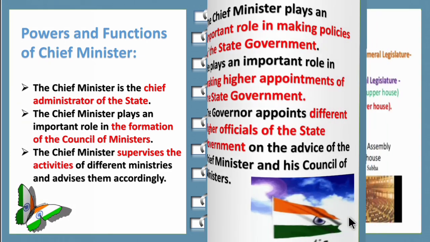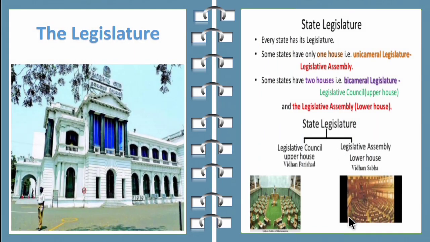So now let's see about the legislature. What is a legislature? Every state has its legislature. Some states have one house, that is a unicameral legislature, where the one house is the legislative assembly. Some states have two houses, that is a bicameral legislature. So it has an upper house and a lower house. The upper house is called the legislative council.